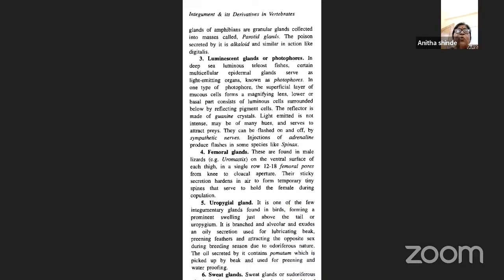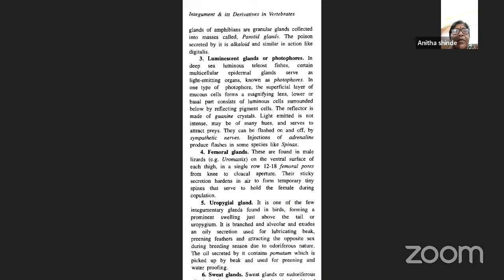So we can say the luminescent glands or the photophores we find only in some of the deep sea luminous teleost fishes. In the luminous teleost fishes, certain multicellular epidermal glands are present, and these serve the purpose of light emitting organs. These light emitting organs are called the photophores.